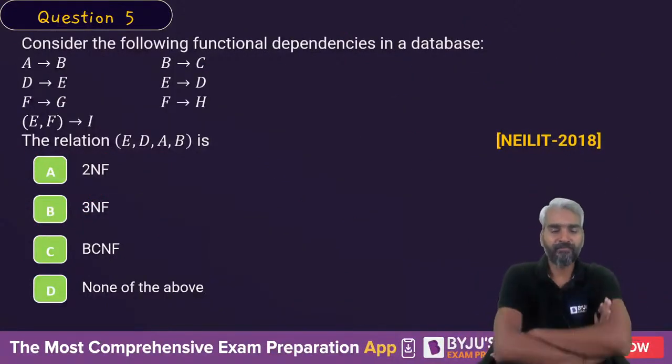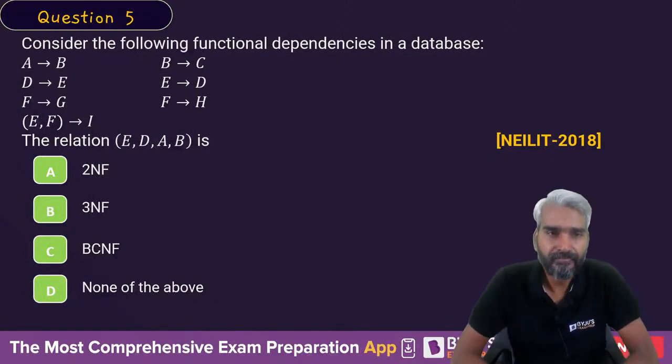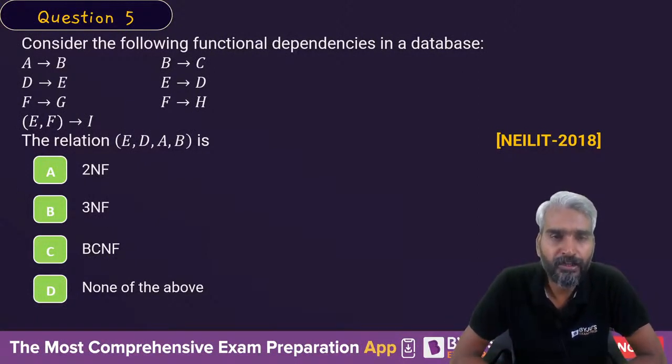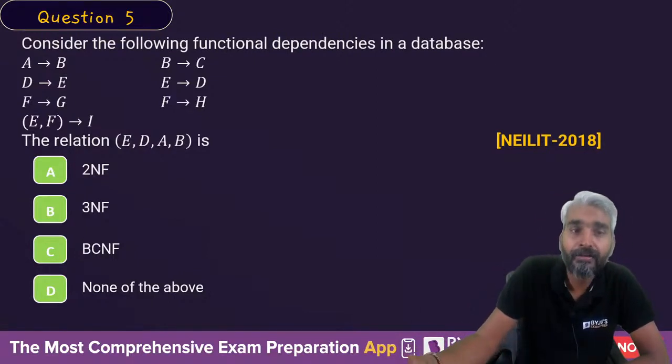Let's look at question number 5. Give me the answer, fatafat. Very beautiful concept. If you don't know, then this is a very beautiful concept. Why? Because in a database, the question is asking that there are different attributes.